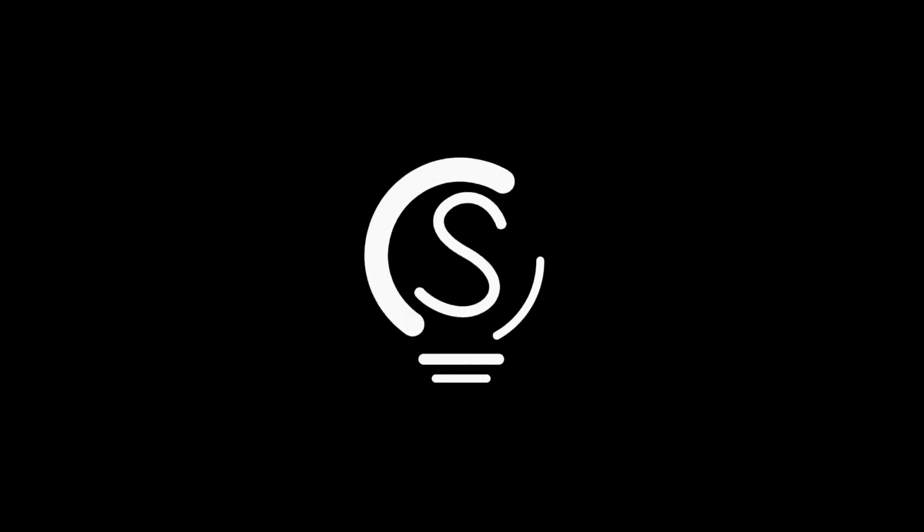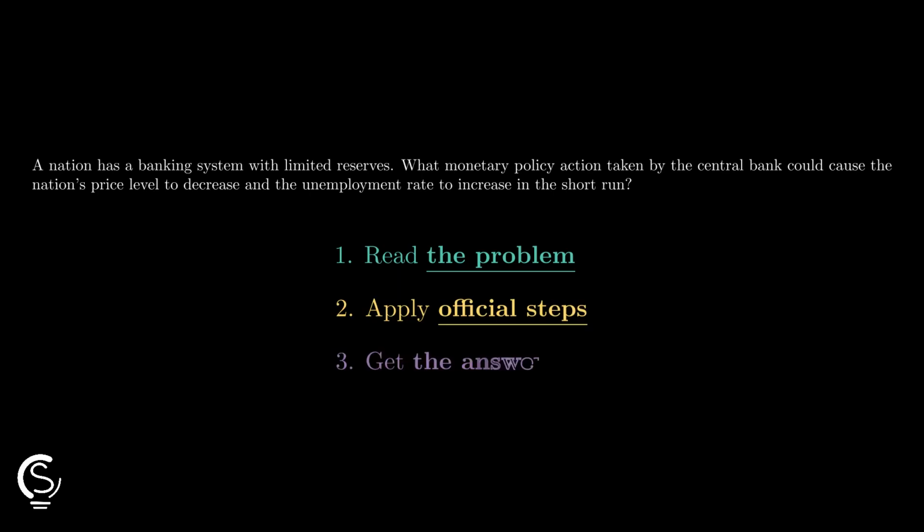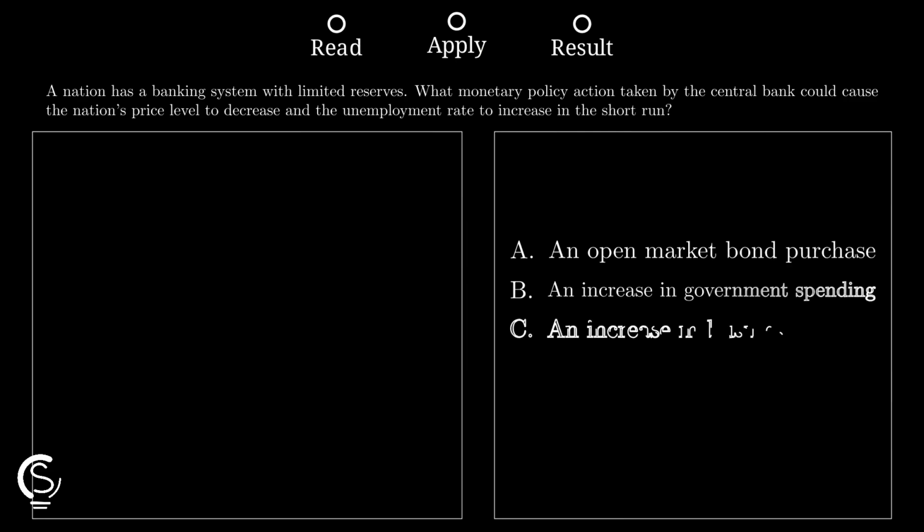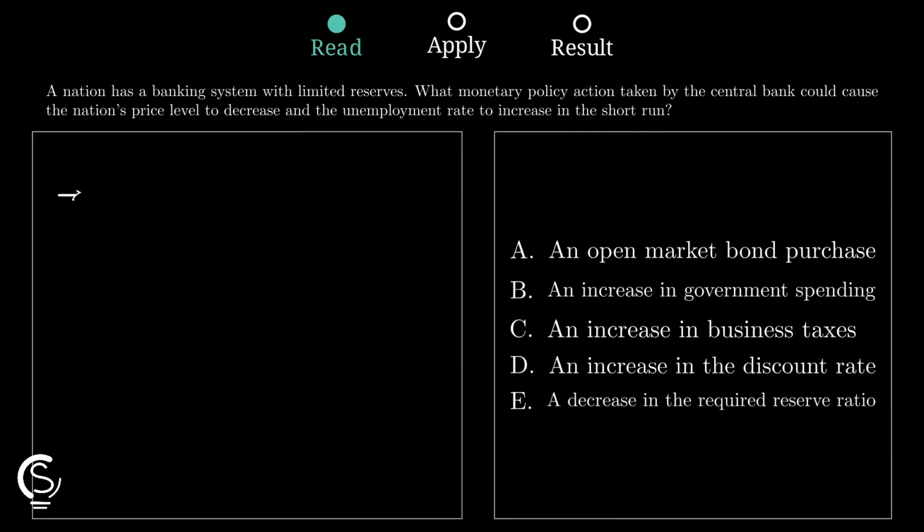Let's level up. Central banks love trick questions, but this one breaks fast. Find the policy that lowers prices and raises unemployment in the short run. Lower price level and higher unemployment mean contractionary monetary policy because less money and credit reduce spending, output, and hiring in the short run.